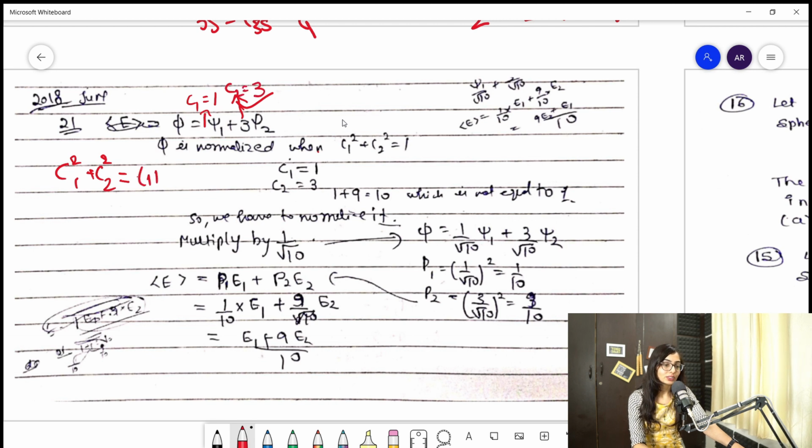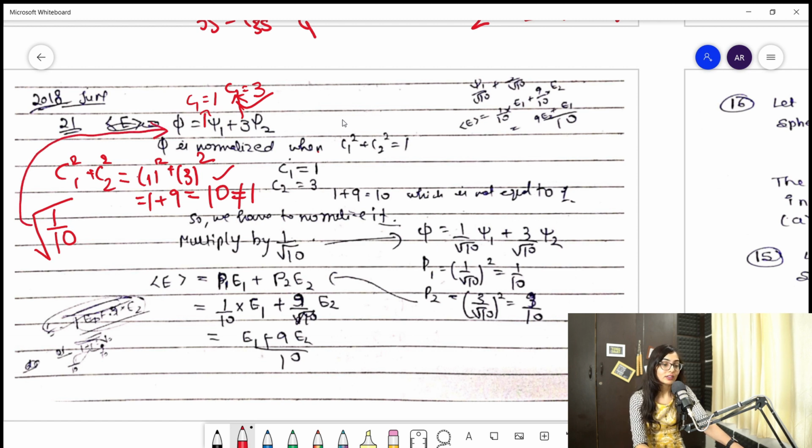So it will become 1 square plus 3 square, so 1 plus 9, that will become 10. Clear? That is not equal to 1. So I told you guys, if any number is there apart from 1, you will take its inverse. So I got 10. I'll take its inverse, then I'll take the under root, then I'll multiply it with the wave function, and then I'll get the new wave function because it was not equal to 1.